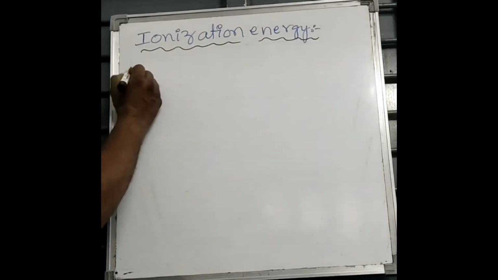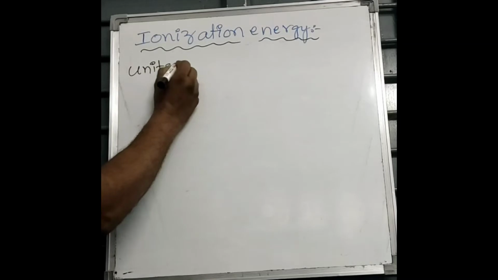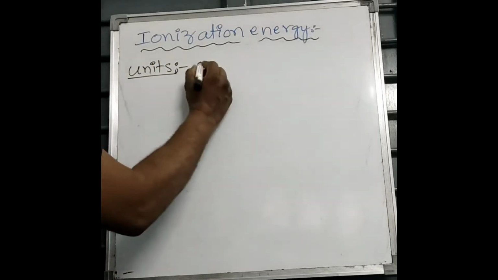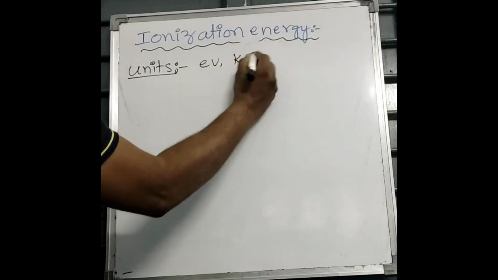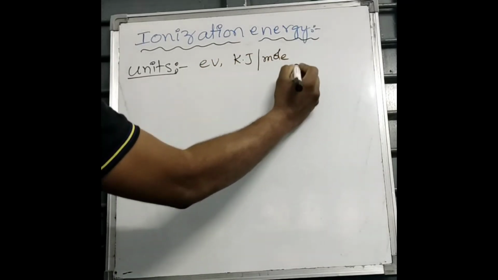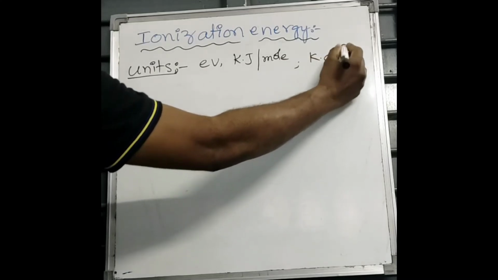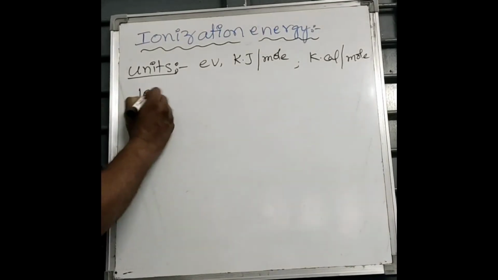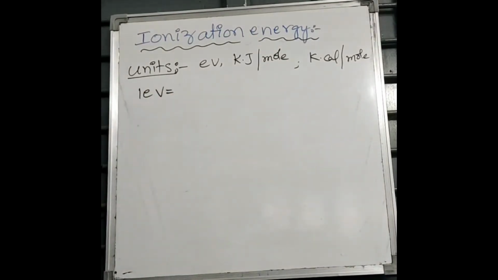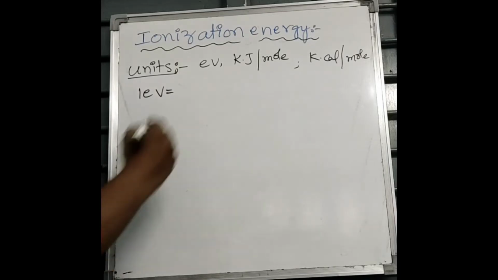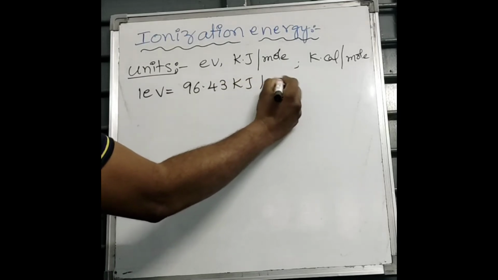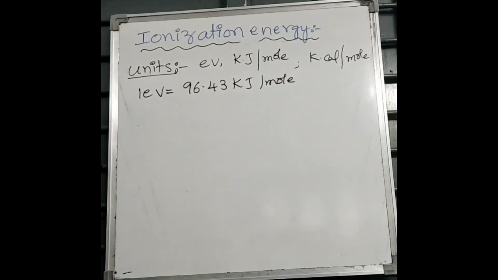Next, units of ionization energy. Units of ionization energy are electron volts, kilojoule per mole and kilocalorie per mole. These are the units for IE. 1 electron volt equals how much? 96.43 kilojoule per mole.